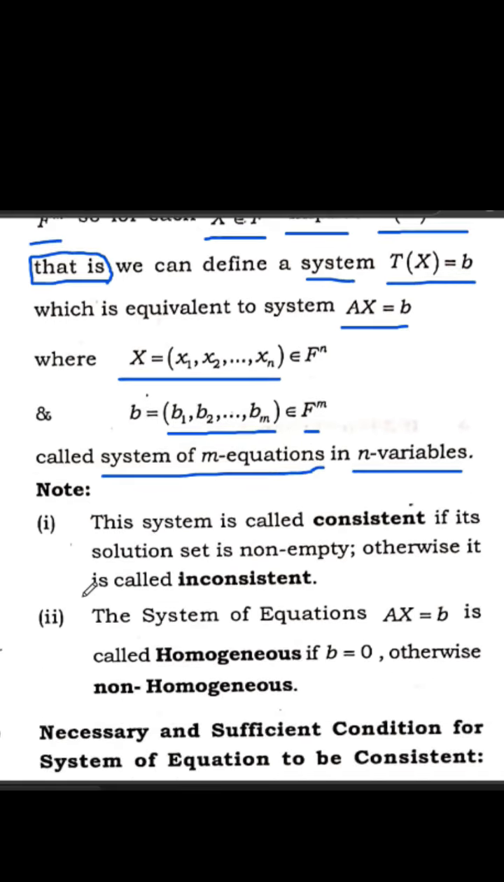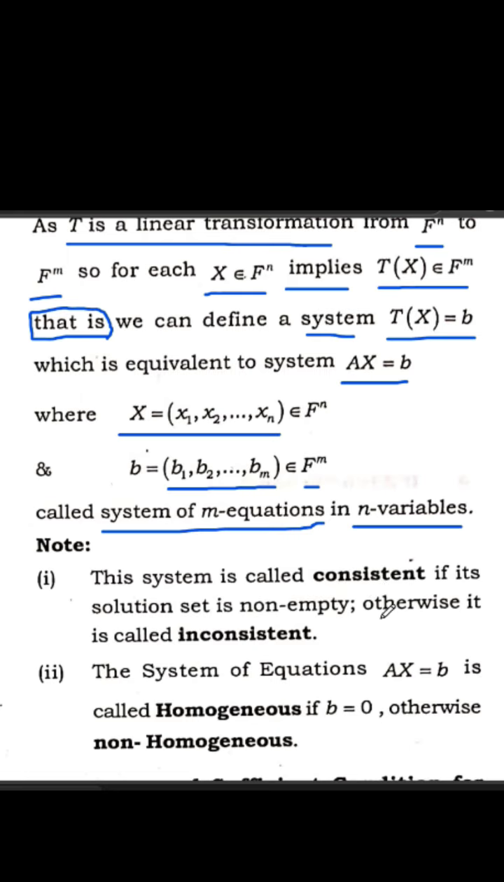There are two notes. One is that this system is called consistent if its solution set is non-empty, otherwise it is called inconsistent. The same system is called consistent if its solution set is non-empty. Then we will say the system is consistent. And if it is not consistent, then we will say it is inconsistent, meaning the solution set is empty.